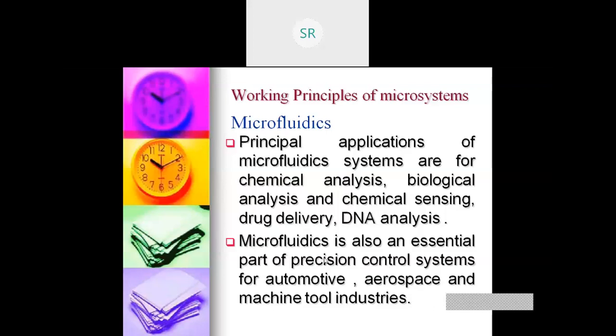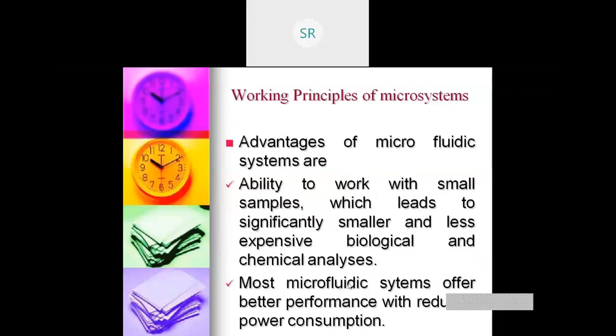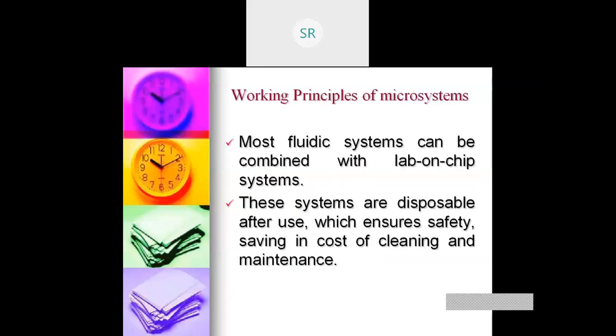So, why is it used? It is an essential part of precision control systems for the automotive, aerospace, and machine tool industries. And we have seen the advantages of microfluidic systems also: the ability to work with small samples, and better performance with reduced power consumption.